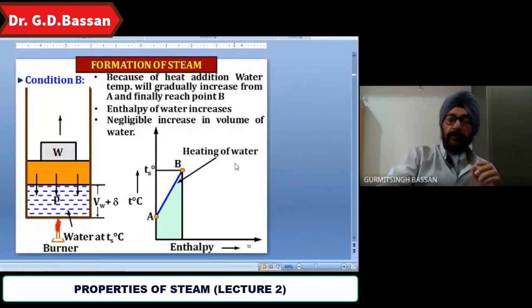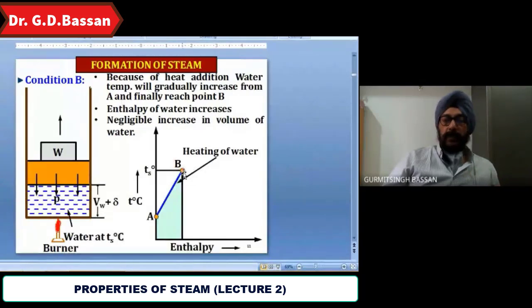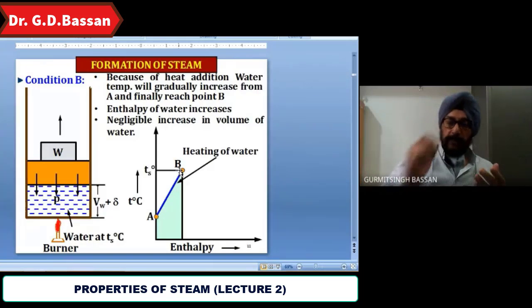That would be at point B. Now whatever heat you are giving, the water will be converted into steam. So B is the point at which the first water particle is converted into steam.